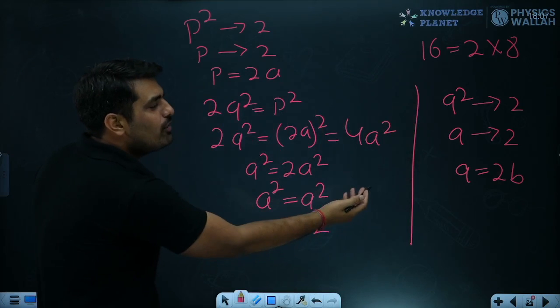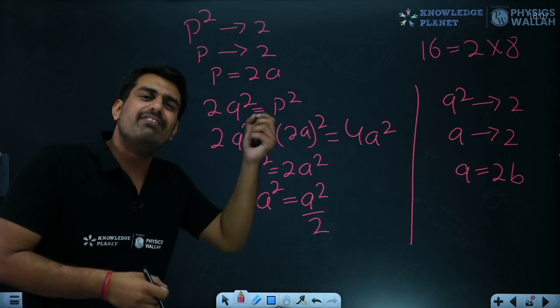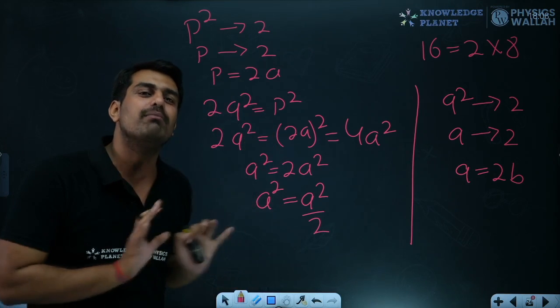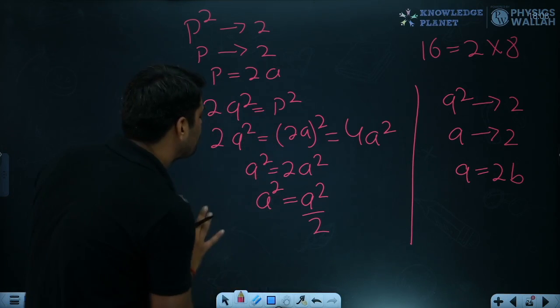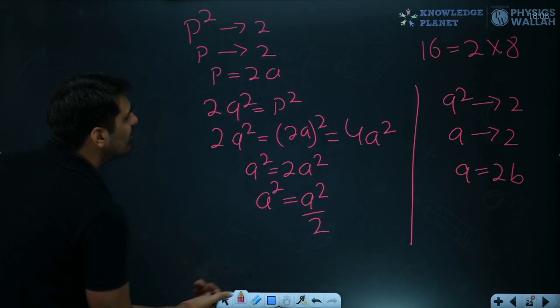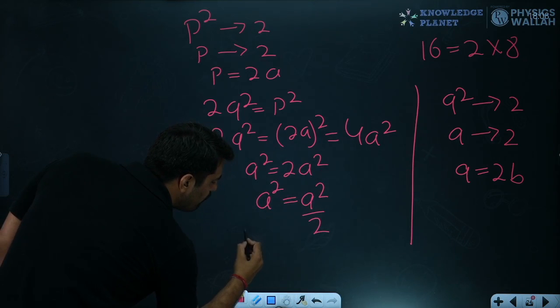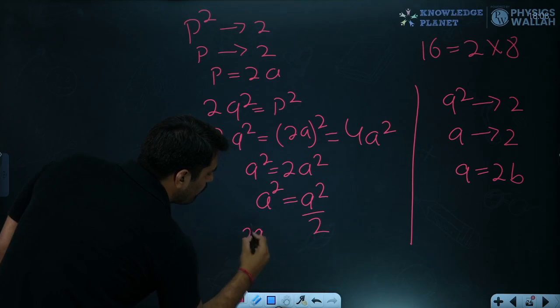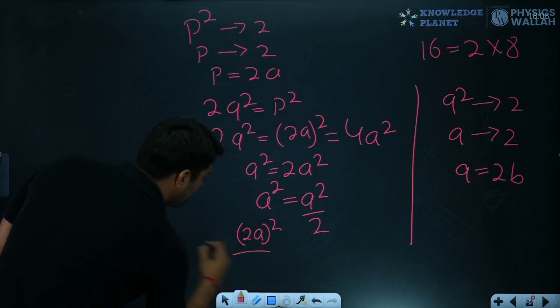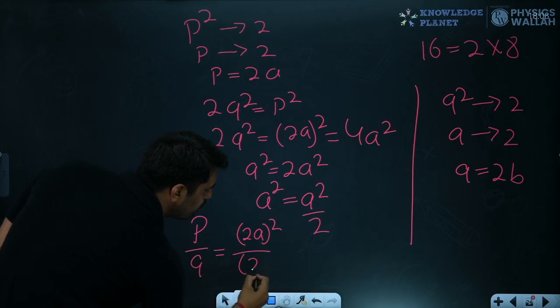Let me replace the value of Q also, since I have done it for P. It's getting very long, I know, but it's a very simple process. This is how you have to remember it. There is nothing other than this. So replacing the value of Q as 2B, we would have P square, which was 2A whole square, divided by, I am writing this as P by Q, and Q is nothing but 2B square.